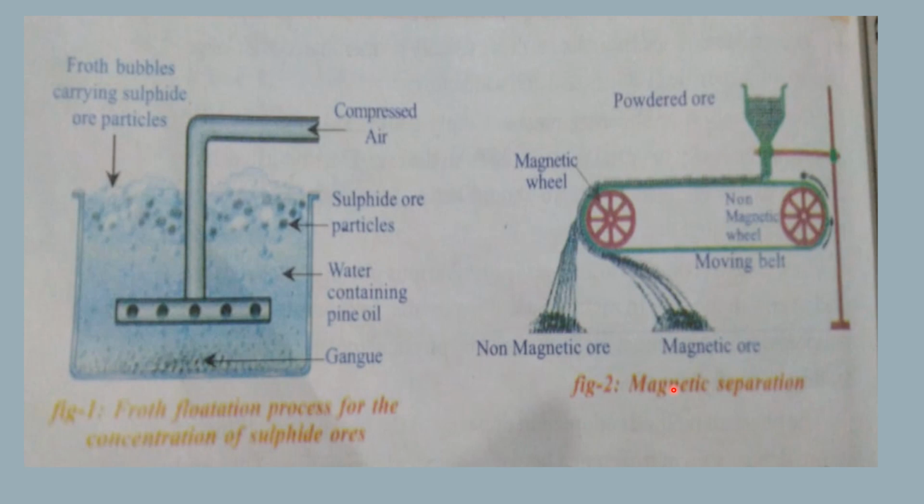So till here we have seen the first step of extraction of metals, that is dressing or concentration of the ore. And in the next class, I am going to explain the further processes that are involved in extraction of metals.